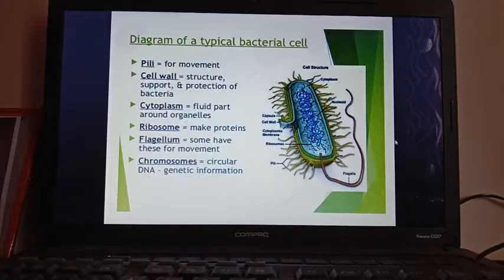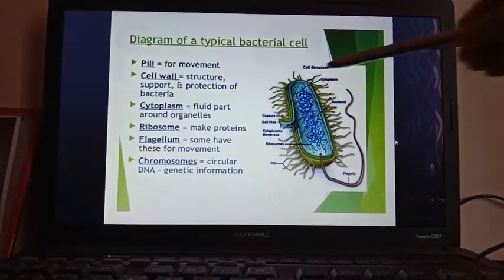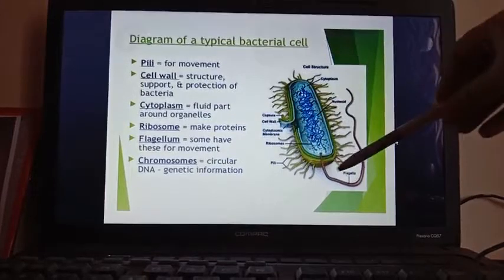Here you can see the diagram of a typical bacterial cell. That is very important, the labeled structure of a bacterial cell. In your book also you can see this labeled diagram of bacteria. So what are the main parts?